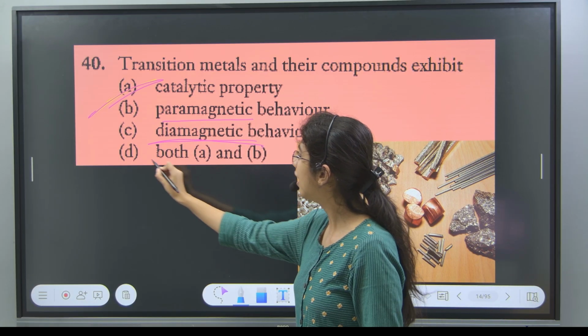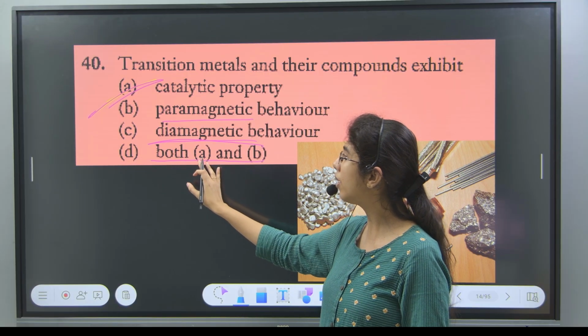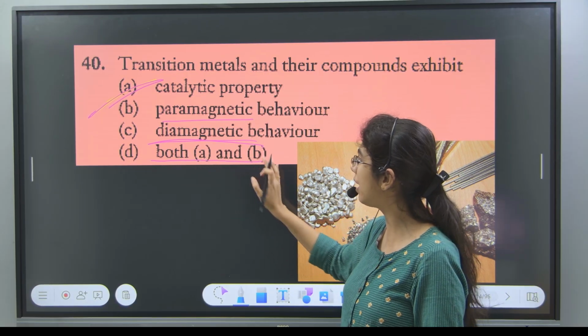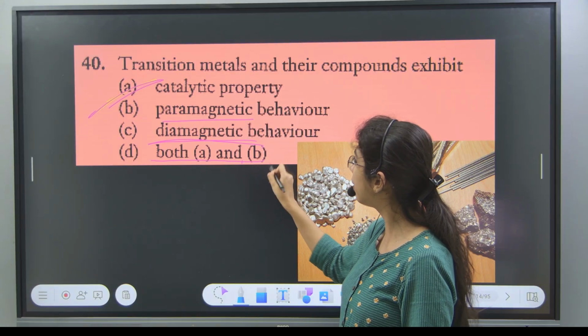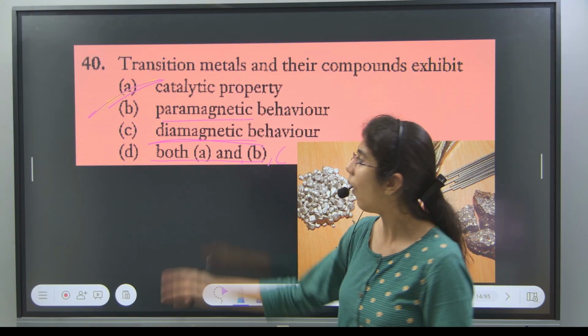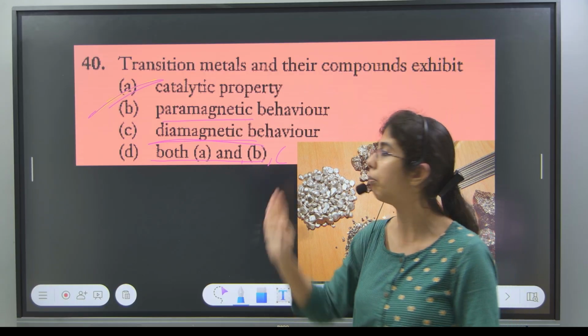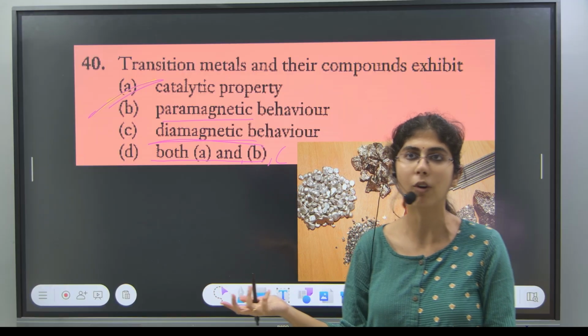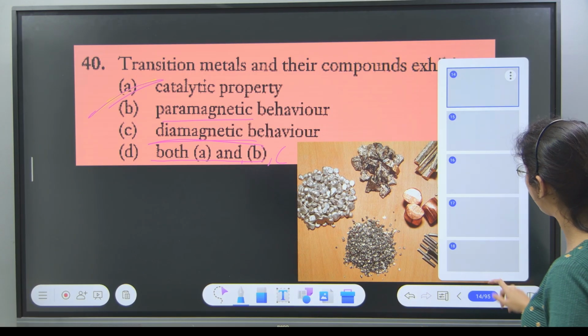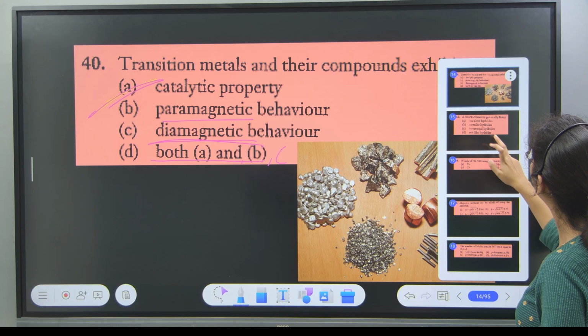So actually, I think option B shouldn't be only A, B. It should be A, B and C. All the three properties will be shown by transition elements. We cannot omit diamagnetic property. So according to me, it should be A, B and C.